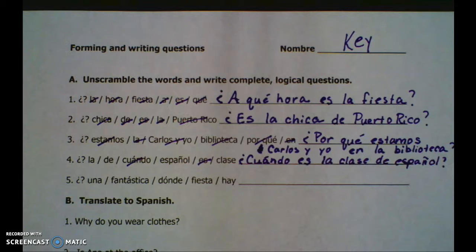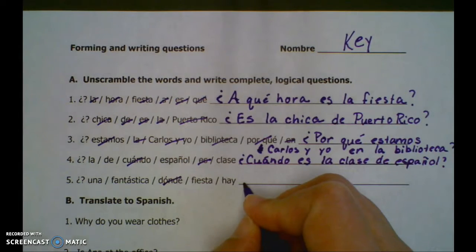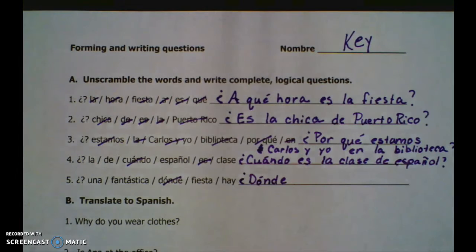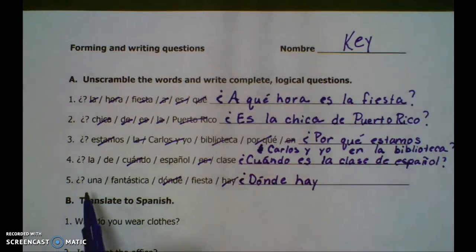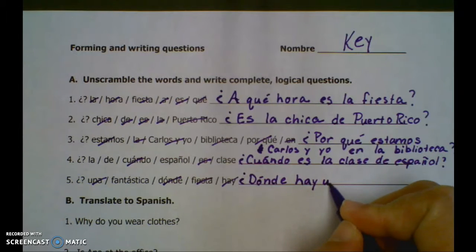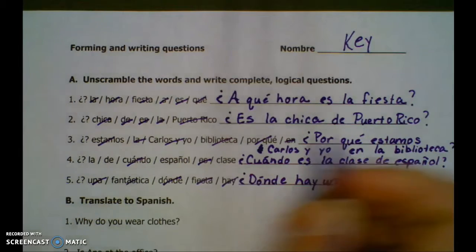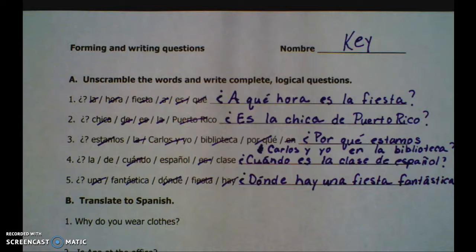Last but not least, number 5. Una fantástica dónde fiesta hay. Ooh. We've got an interrogative, dónde. So, inverted question mark. Dónde what? Dónde, now we need a verb. Where's our verb? Hay. Dónde hay. Where is there? I'm left with una fantástica fiesta. Una and fiesta go side by side. Articles go with their nouns. Una fiesta. Fantástica would be the adjective that describes it. Question mark, and there we go.